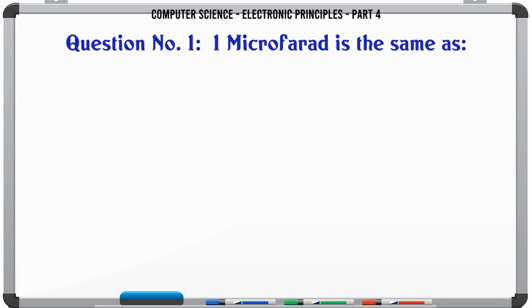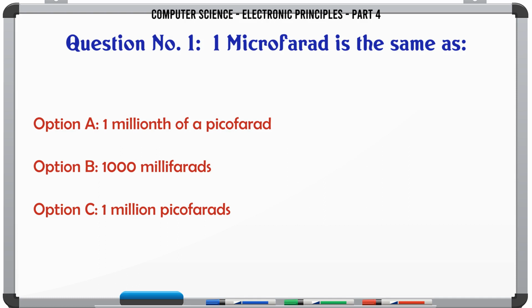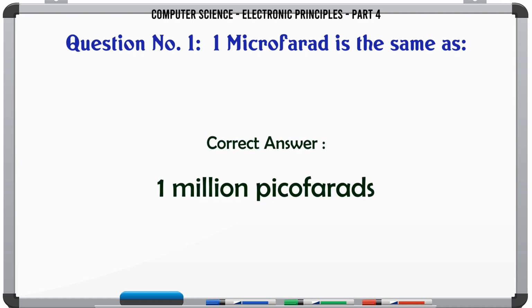1 microfarad is the same as A, 1/1,000,000th of a picofarad, B, 1000 millifarads, C, 1,000,000 picofarads, D, 1,000,000 farads. The correct answer is 1,000,000 picofarads.